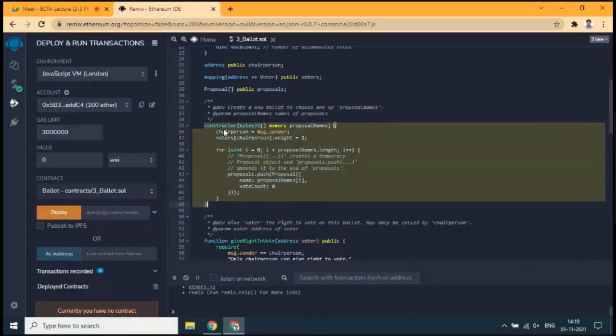In this constructor, you will have the bytes32 memory proposal names, and the proposal names that you are supplying will be entered into the bytes32 array. Here we can also take the proposal names in the form of strings. Strings is a default data type available in the Solidity language. However, we all know that to execute a smart contract, for loading into memory, accessing values from memory, and for computation and storing, some gas points will be spent.